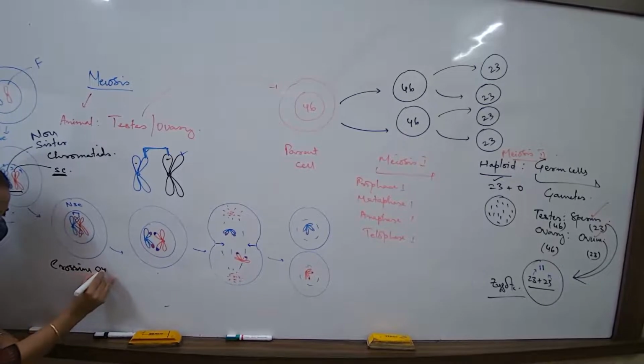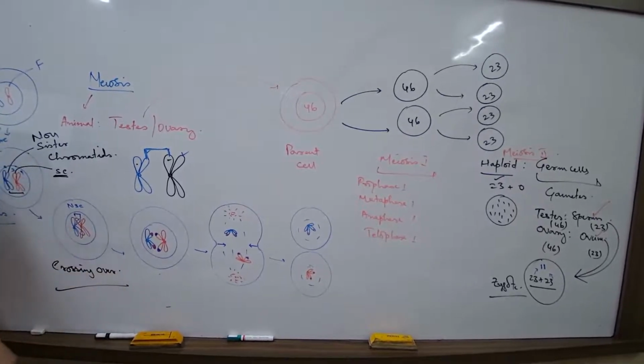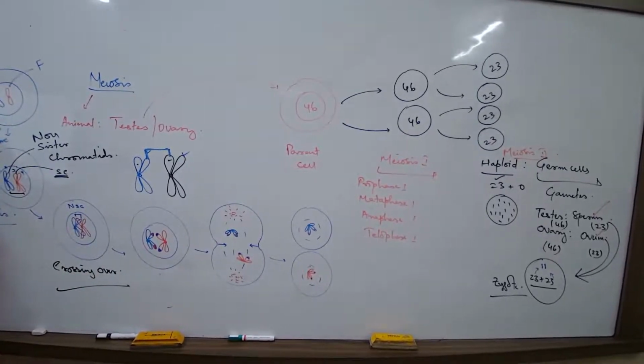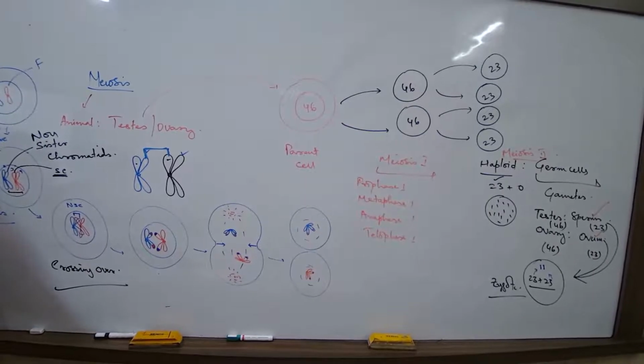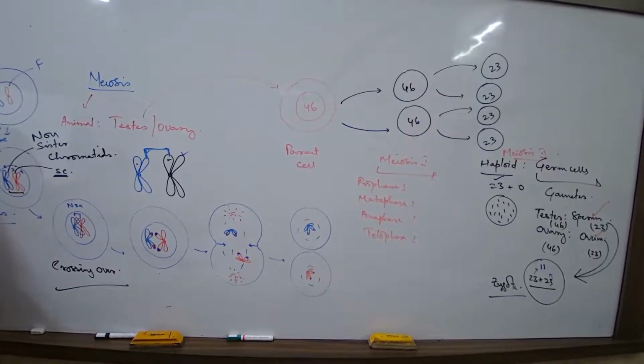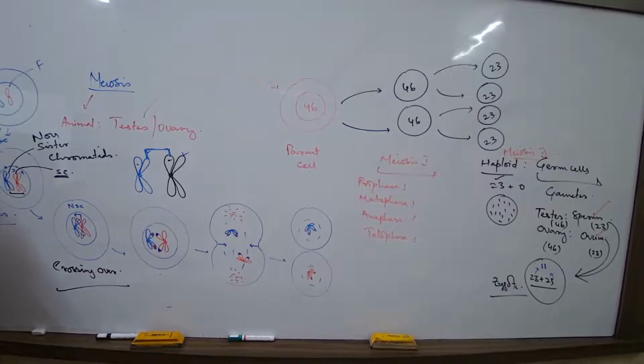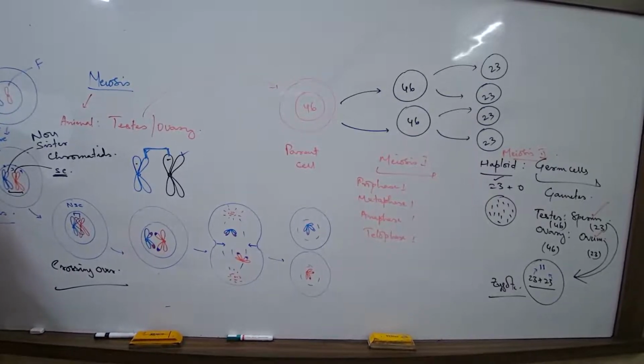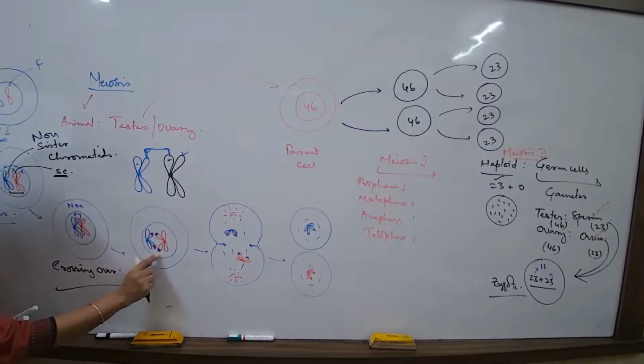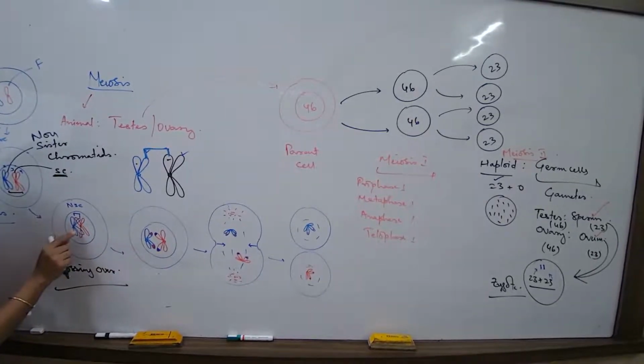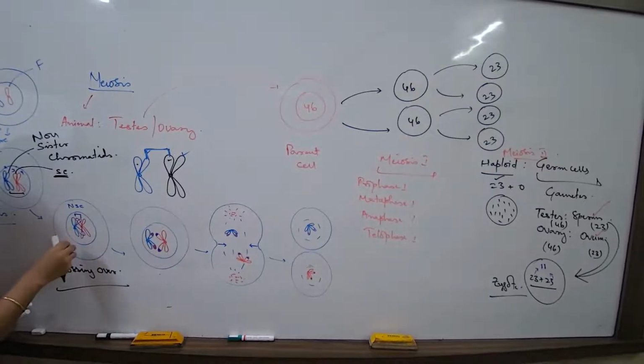Crossing over. What is it called? What is the meaning of crossing over? Exchange of chromosomal segments. Non-sister chromatids, they always overlap each other, and then exchange chromosomes. Are you able to find the difference? What has happened here? From the blue chromosome, from the maternal chromosome, a portion of that has gone to the